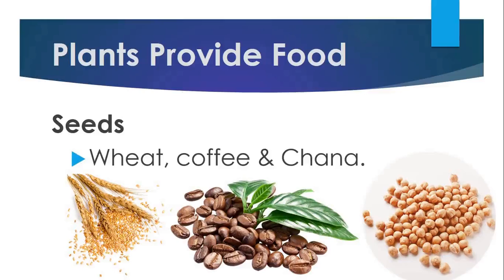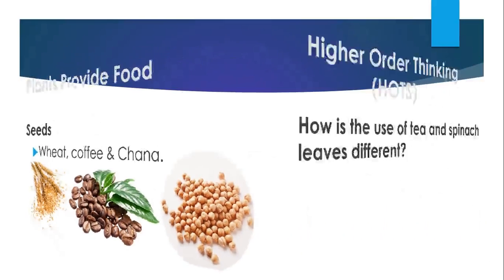Sunflower oil, mustard oil, groundnut oil, and sesame oil are made from the seeds of some plants. Rose water, saffron, and vanilla essence are used to add flavor and scent to foods, and we also get these from plants. Cardamom, cloves, cinnamon, and black pepper are some spices. These are the dried parts of various plants. Have you understood? Good.